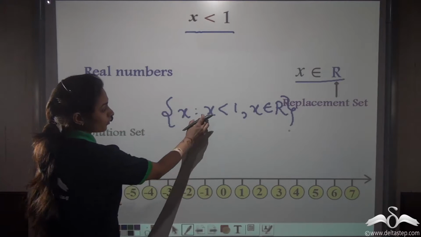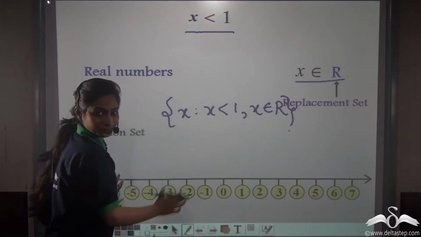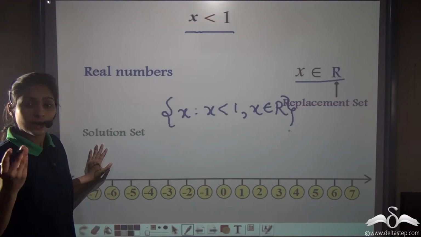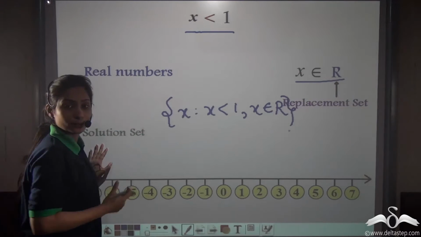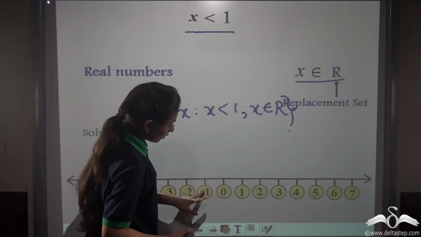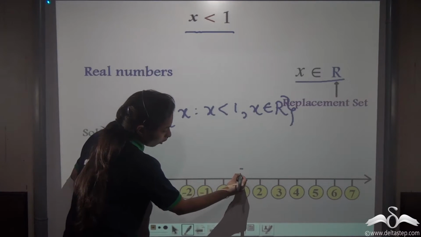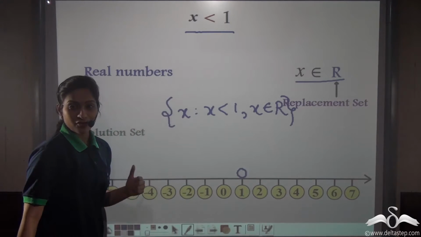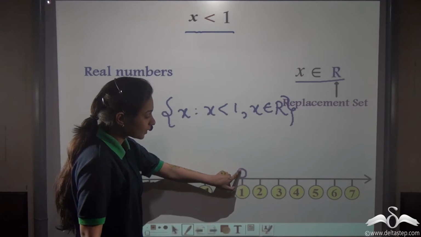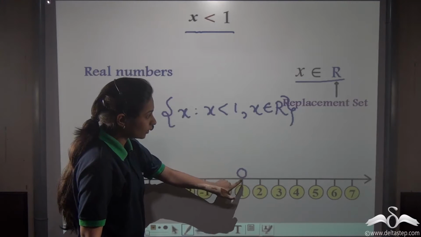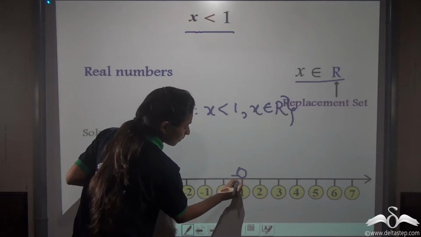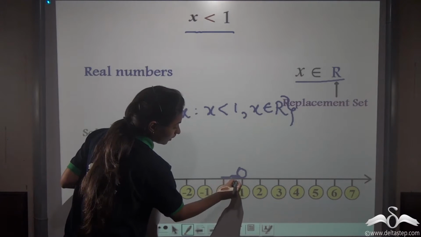I'll tell you. First of all, you can see x is less than 1. So we cannot include 1, but 0.999999 is a real number that is less than 1. So how will you plot that? Well, make a circle on 1. Every time I told you make a filled circle, but this time I'll tell you just make an empty circle, just an outline of a circle on the number 1. Right? Now what you will do is fill this part like this.